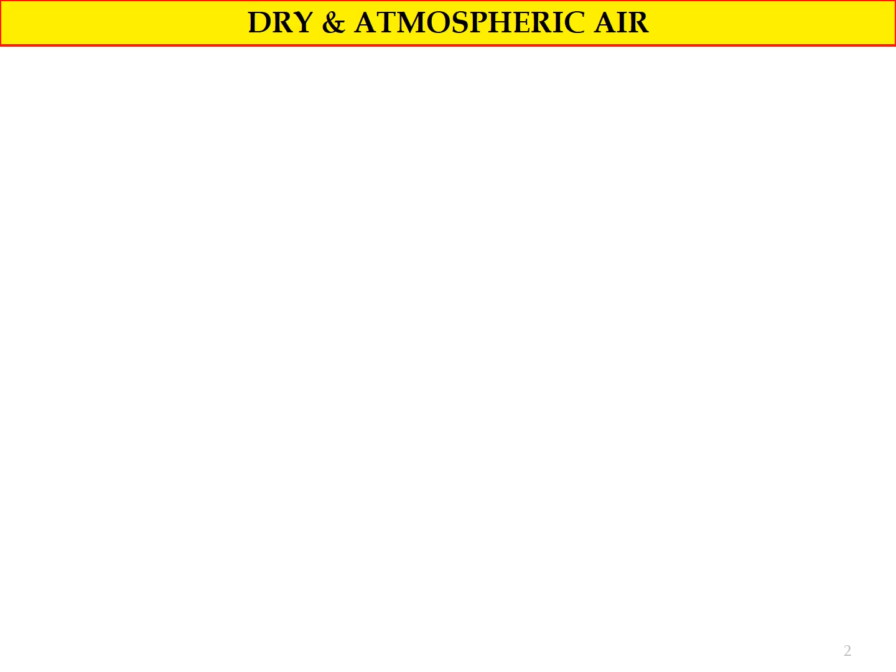So for part number 2, we will start our discussion with dry and atmospheric air. In air conditioning application, we will consider two types of air. First, we will consider dry air, and the second one is the atmospheric air.